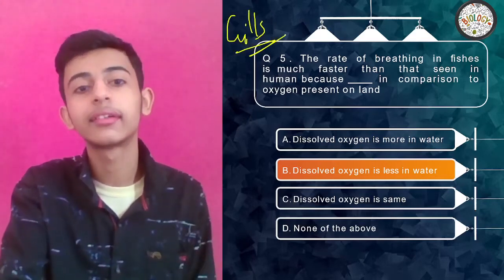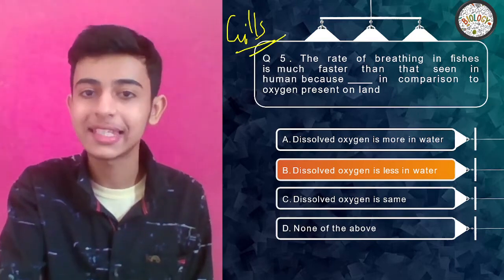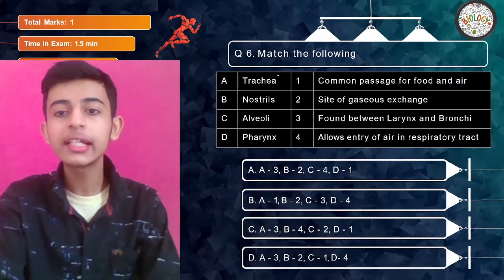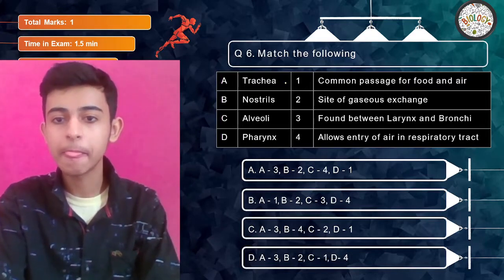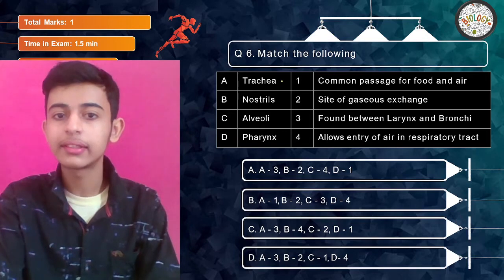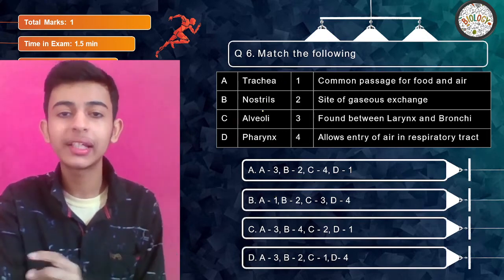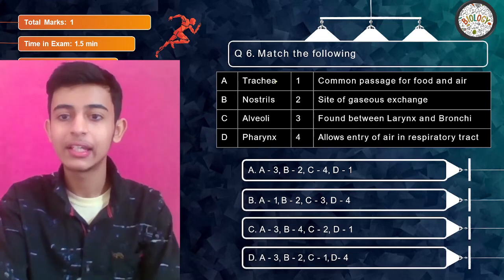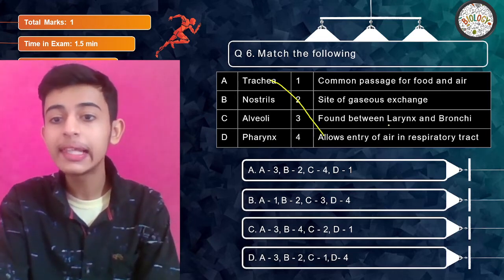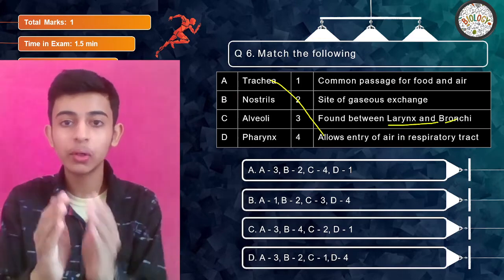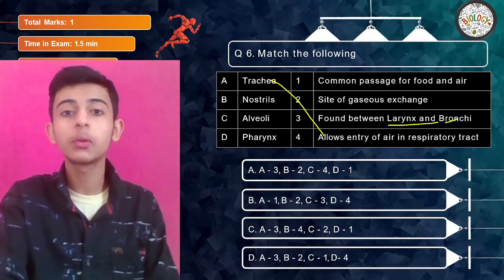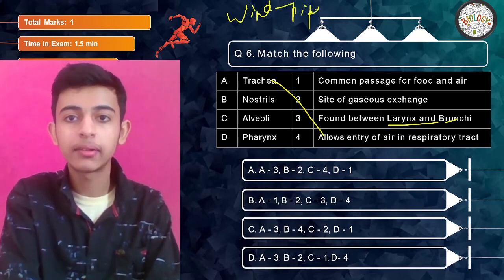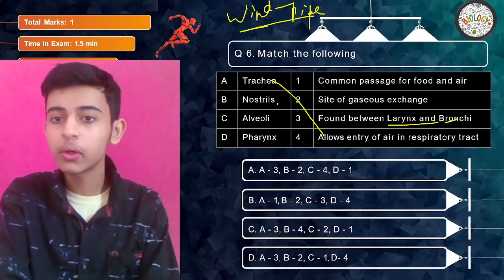Understood, everyone? Am I getting the responses? Amazing. Okay, match the following. We have trachea. What is it? Let me know in the chat box, quickly. Trachea is found between the larynx and bronchi. Between the larynx and bronchi you get a tube that is also called windpipe. Windpipe and trachea mean the same. Clear? Nostrils. What are nostrils?